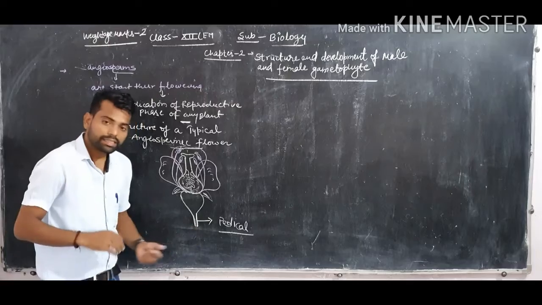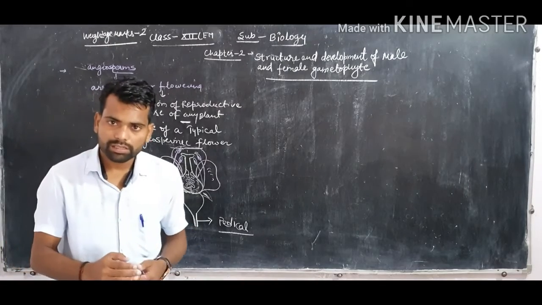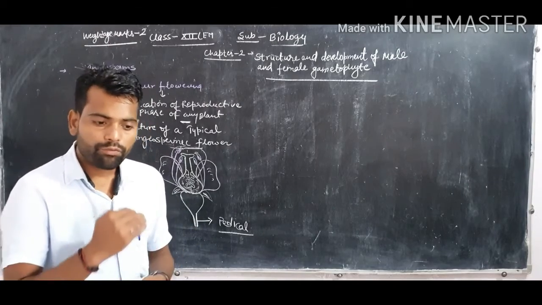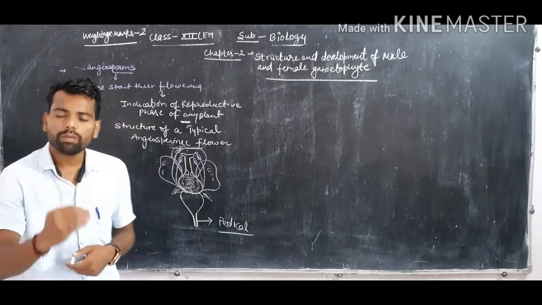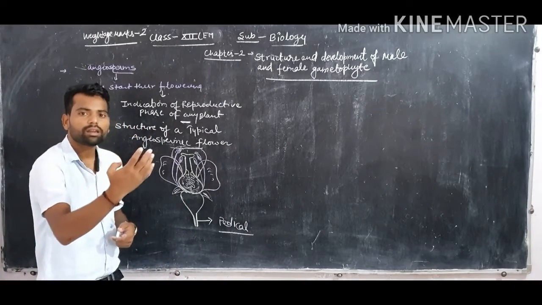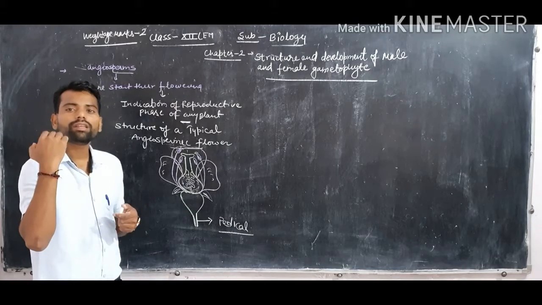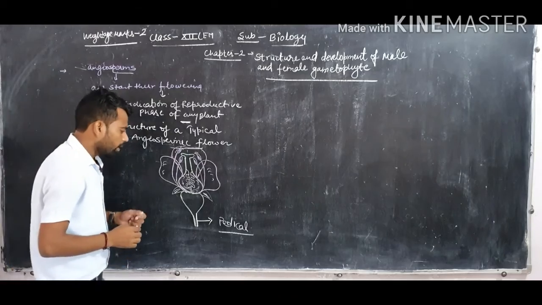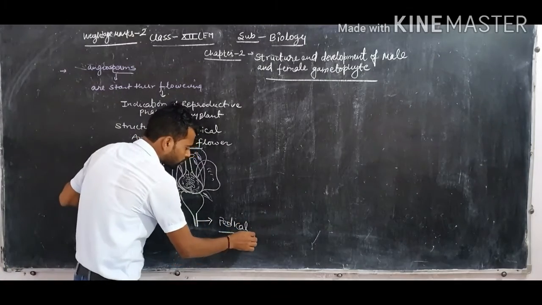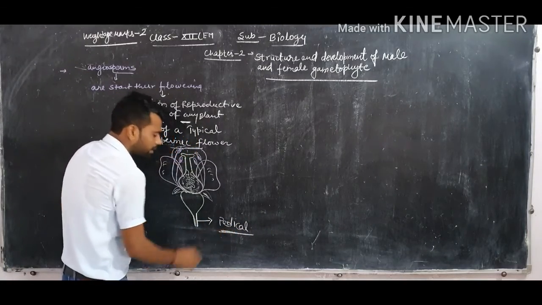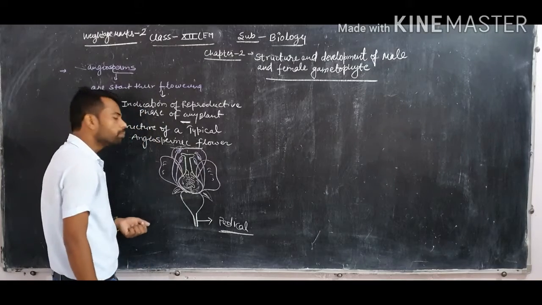Clear? Pedicel is a stalk-like structure present in any flower, which makes the attachment of the flower to the branches and stems of the plant.